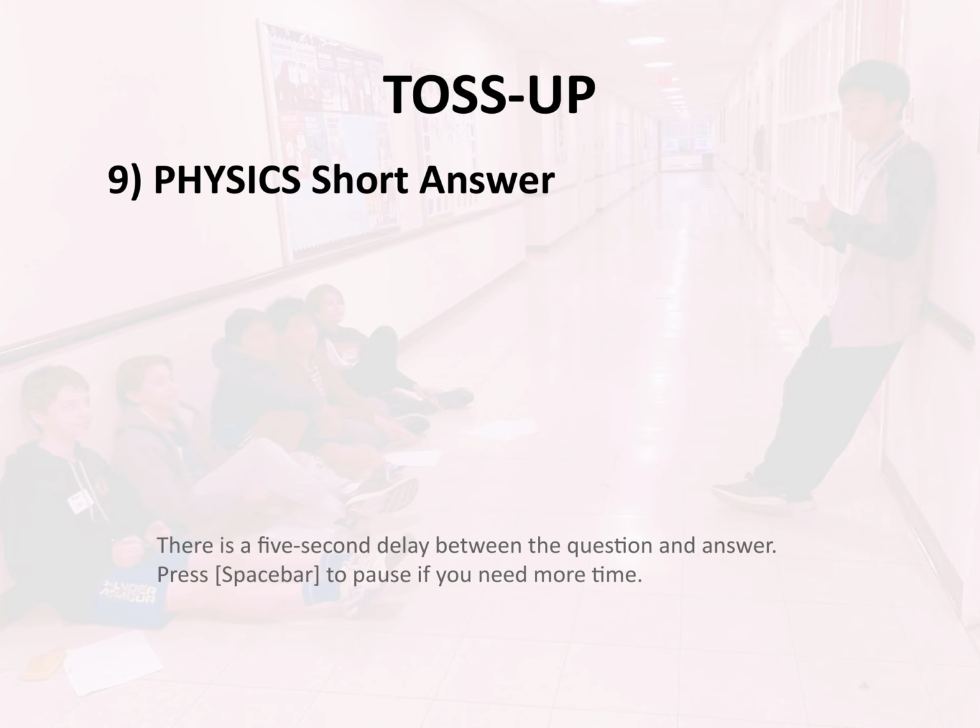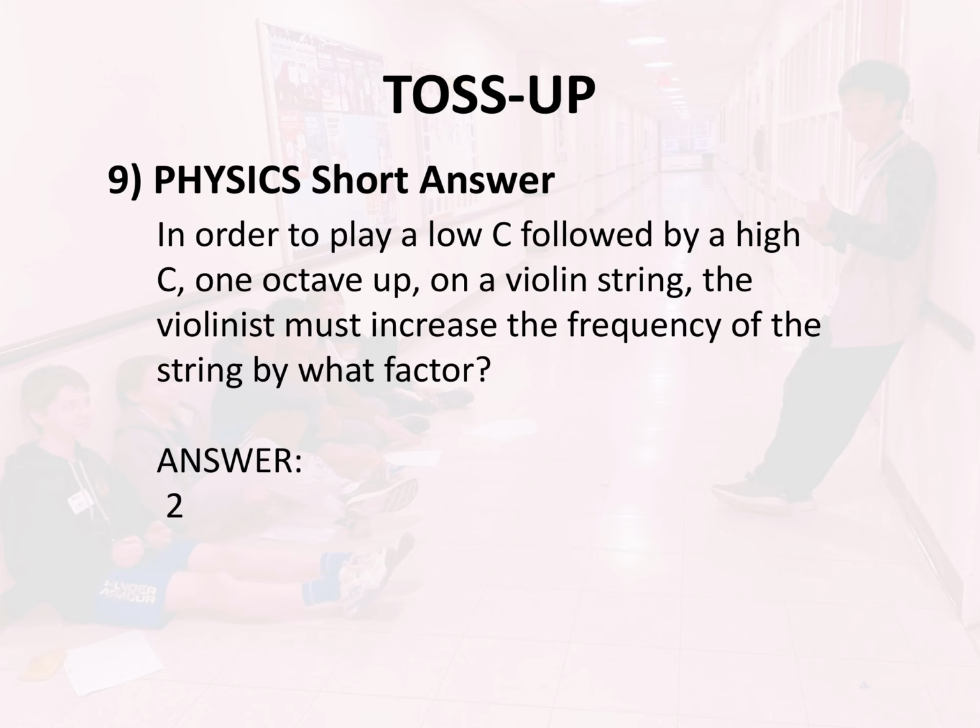Toss-up 9. Physics. Short answer. In order to play a low C followed by a high C, one octave up, on a violin string, the violinist must increase the frequency of the string by what factor? Answer: 2.